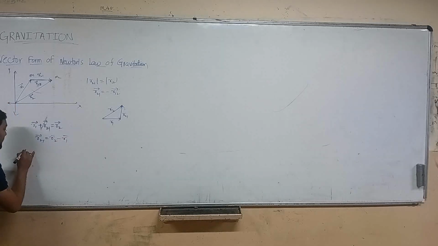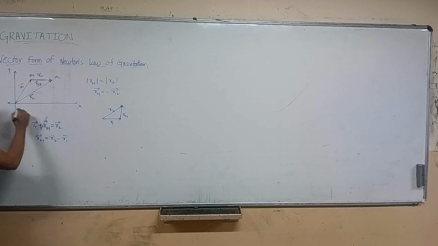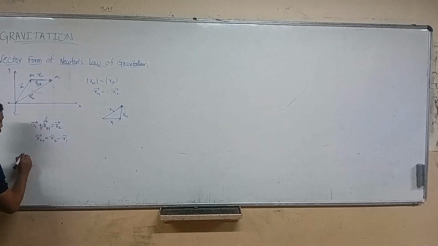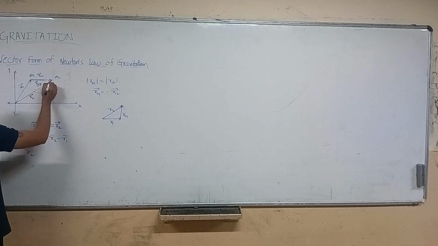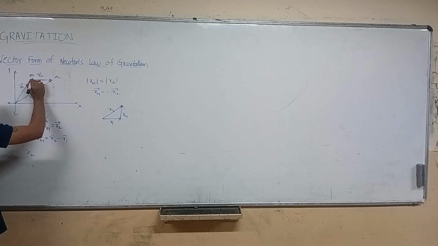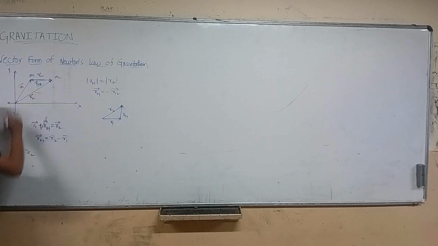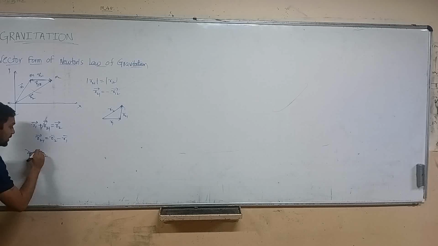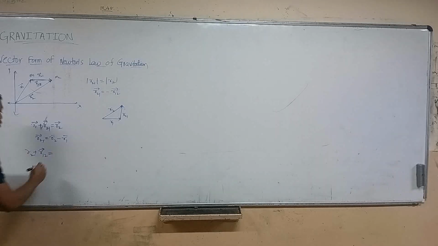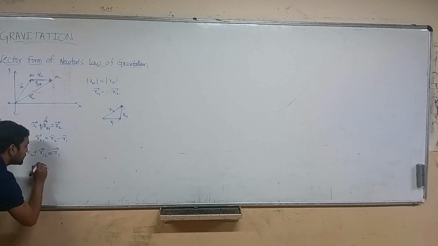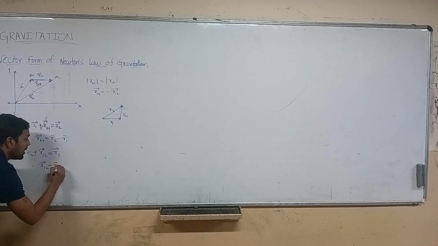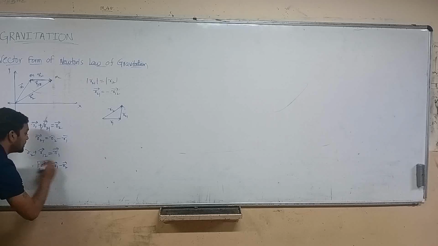Right. Similarly, we can also take the reverse process. If we take r2 and take this direction, then that will be plus r12, which equals the r1 vector. So then this r12 will equal the r1 minus r2 vector, right?